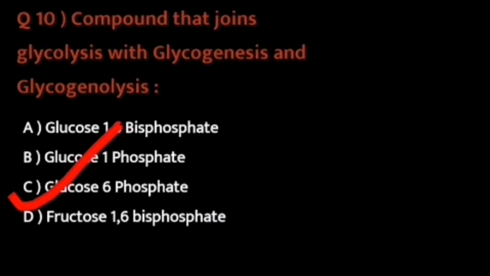Okay, dear students, so glucose 6-phosphate can undergo the process of glycolysis. It can also enter glycogenesis and it can be used for the process of gluconeogenesis, and it also acts as an intermediate in the process of glycogenolysis. Also it can enter into the HMP pathway. So the correct option is glucose 6-phosphate.